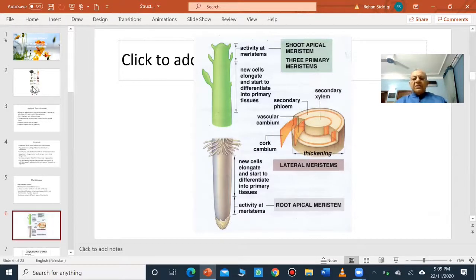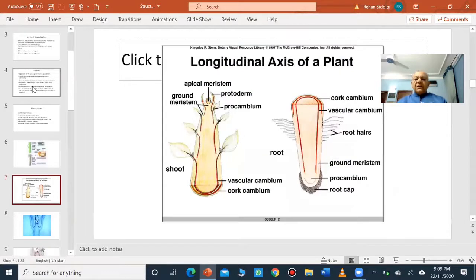So the next slide shows you these apical meristems and lateral meristem. Look at the diagram on the top. This is the shoot apex, where the meristem is present at the tip, and at the bottom is the root apex, where the meristem is present at the tip of the root, a little away from the tip. And then on the right hand side, he has shown this lateral meristem, which we are going to study later on. So here again, you can see the root apex and shoot apex. And here I will tell you that there are three subapical meristems. They are called protoderm, procambium, and the ground meristem. They are present both at the root apex and at the shoot apex.